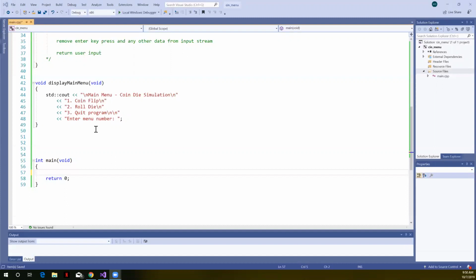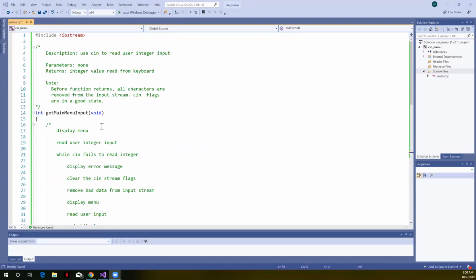What we want to concentrate on in this video is how we handle getting user input from the keyboard, especially in a function. We've been writing all our code in main for a while, but we want to write functions to do that. So I want to write a function called get main menu input. Right up here in comments, I've given a description. I've said I'm going to use cin to read integer input. There's no parameter, so when I call this function, I don't need to pass it anything, but the function does need to return to me the integer value that it read from the keyboard.